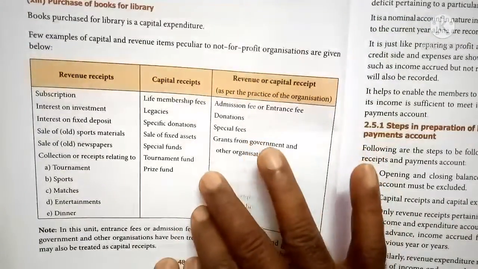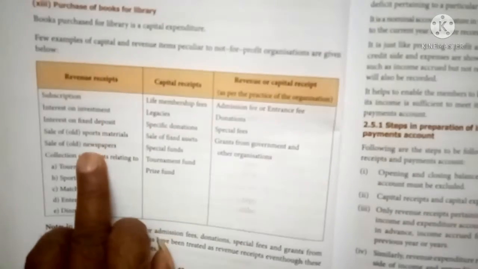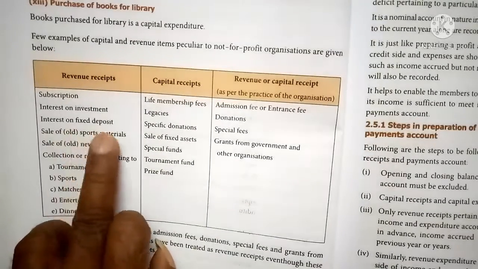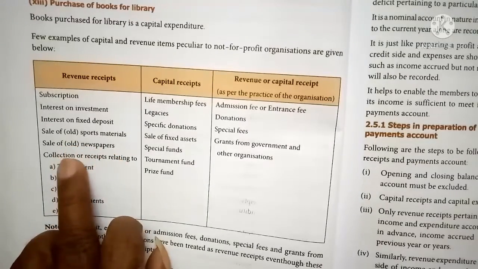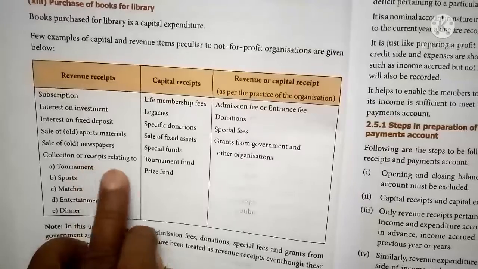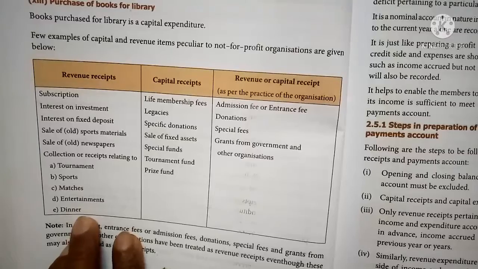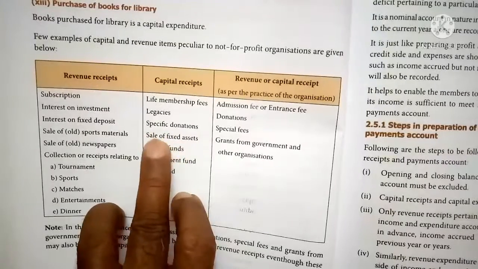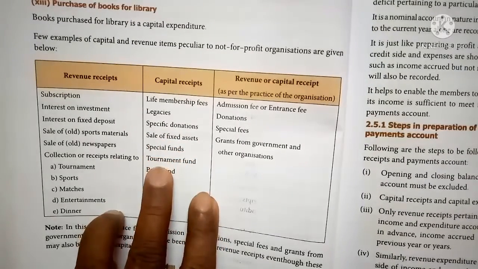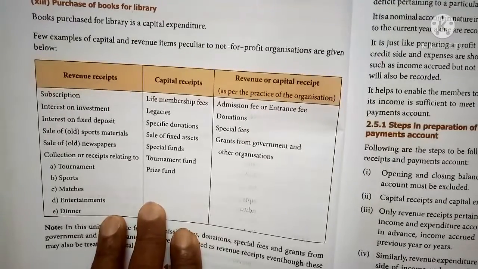So this chart explains the examples of revenue receipts, that is subscription, interest on investment, interest on fixed deposit, sale of old sports materials, sale of old newspaper, collection or receipts related to tournament, sports, matches, entertainment, dinner. These are the revenue receipt examples. Capital receipts: life membership fees, legacies, specific donation, sale of fixed asset, specific fund collected, tournament fund, prize fund. These are some examples of capital receipts.